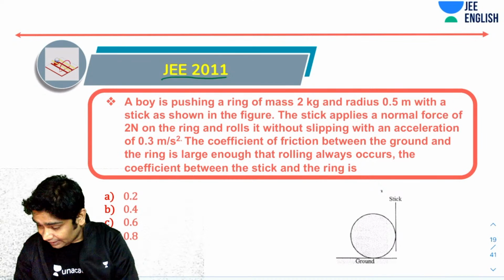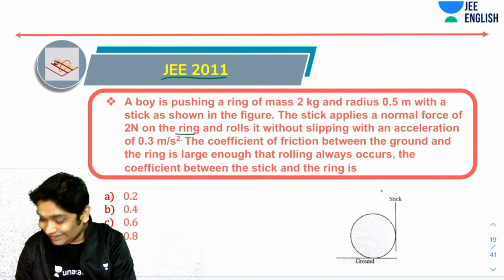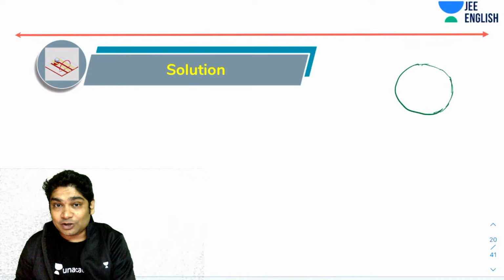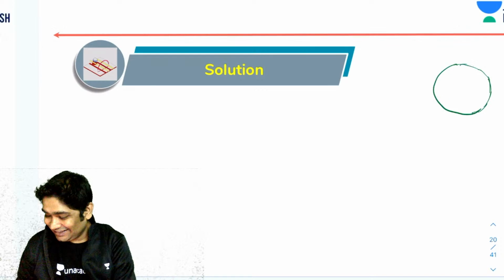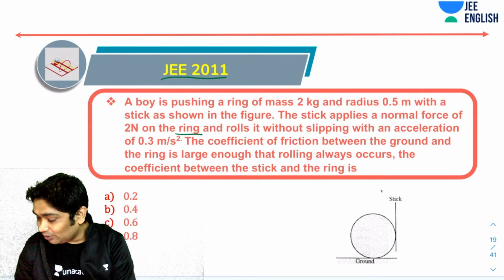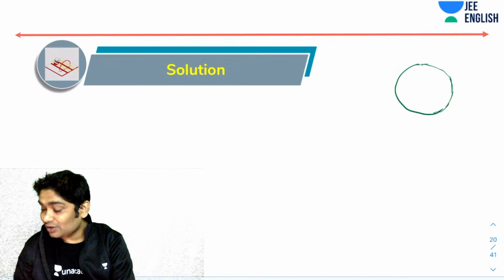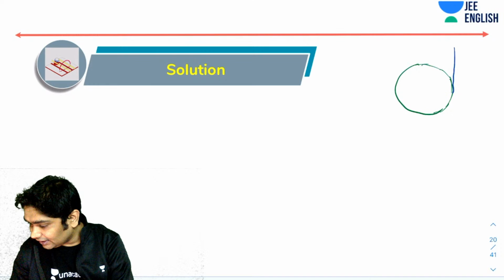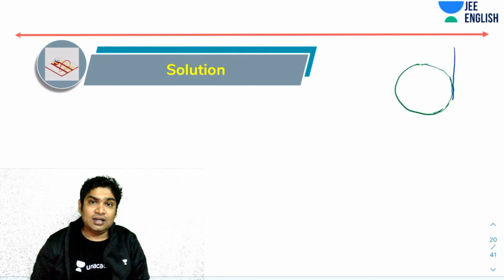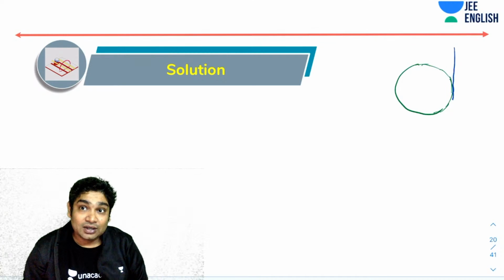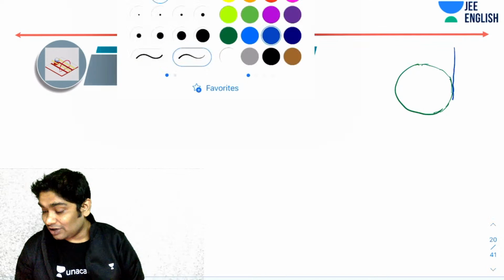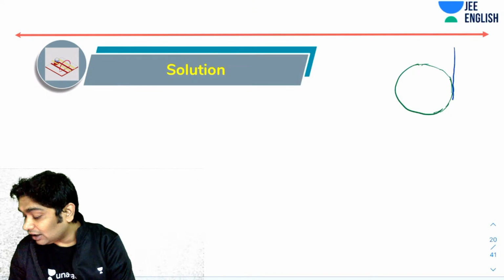So this is a ring, right? Stick applies a force of 2 Newton. And 2 Newton, by the way, they should have said is the normal force. So here, it applies a normal force of 2 Newton. I think in the JEE question they did not mention that 2 Newton has to be the normal force. Because if you talk about the net force applied by the stick, it would have been the sum of friction force and the normal force, right? IIT should have been careful and mentioned that.